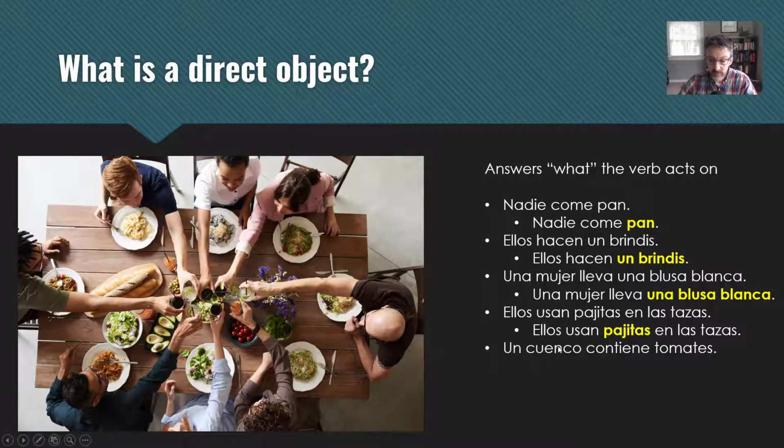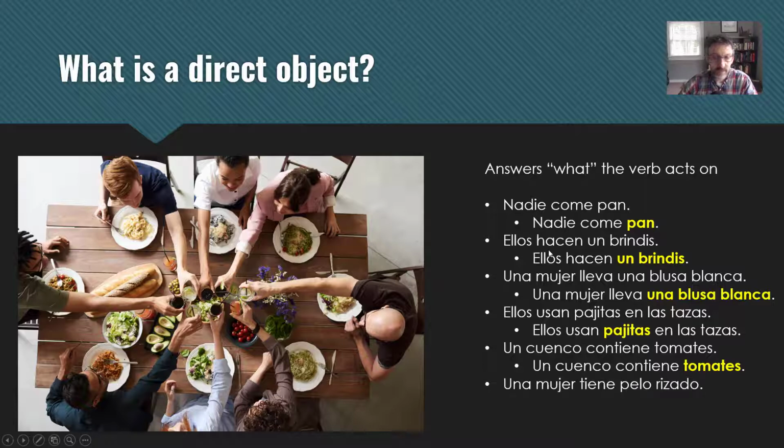All right. Un cuenco contiene tomates. A bowl, noun, contains tomatoes. So, a bowl contains what? Tomates. And last one, una mujer tiene pelo rizado. A woman has curly hair. So what are the two nouns? If you said mujer and pelo, you would be right. So a woman has what? Pelo rizado. That would be the direct object.